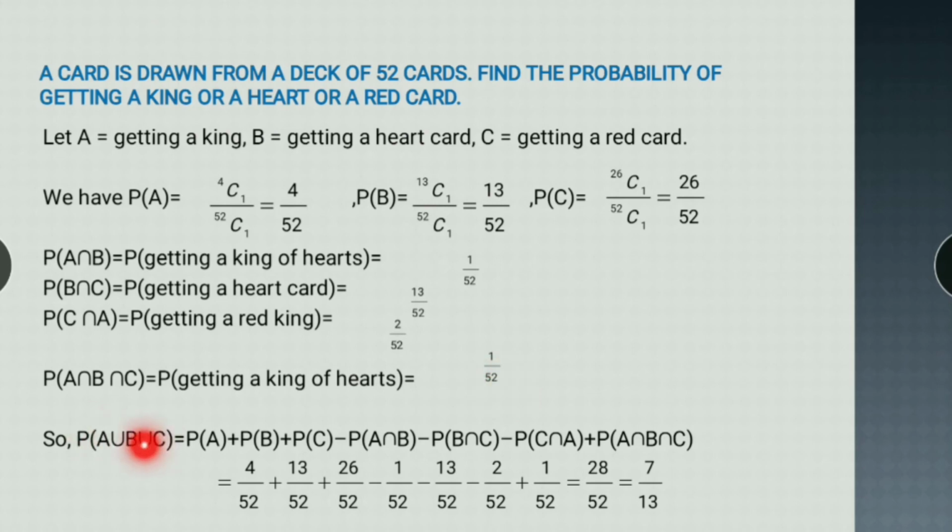So applying the addition theorem for 3 events, probability of A union B union C, because we have to find the probability of getting a king or heart or red, which is union only. So A union B union C is probability of A plus probability of B plus probability of C minus probability of A intersection B minus probability of B intersection C minus probability of C intersection A plus probability of A intersection B intersection C. Putting all the values in this equation, we get 28 upon 52, which is 7 by 13. So this is the required probability.